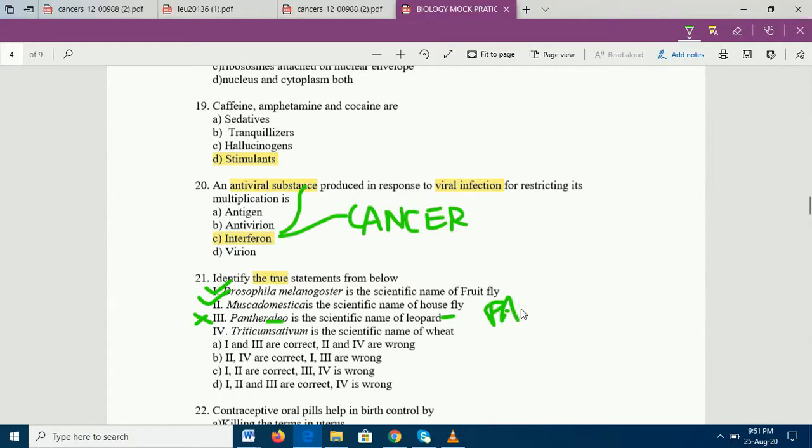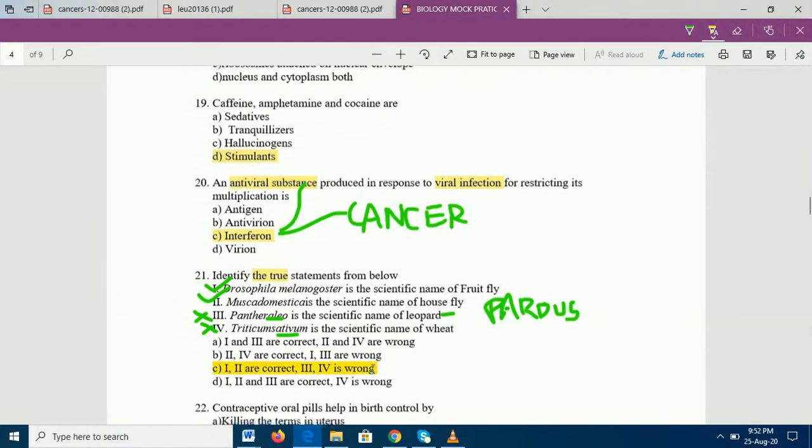Triticum sativum is a scientific name of wheat. No. Triticum aestivum is the scientific name of wheat. So sativum, which genus does it come with? Pisum sativum, the pea plant, very common, which Gregor Mendel worked on, the father of genetics, right? So this is also a wrong statement. From this you can understand statement 1 and 2 are right and statement 3 and 4 are wrong. So option C is the right answer.